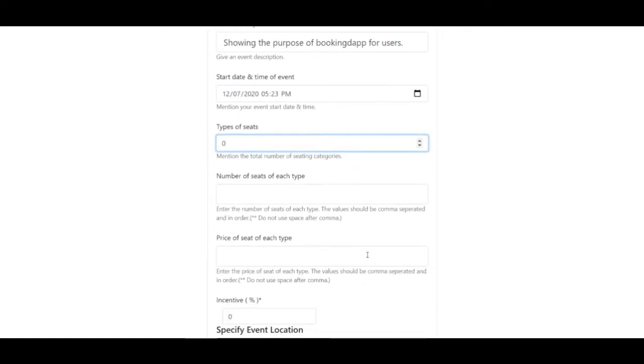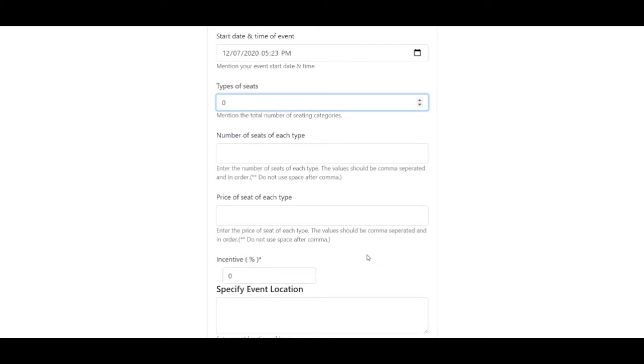Type of seats is okay. So basically, you have different types of categories of seats whenever you go to an event, or maybe even a cinema. Like you have different types. You have the balcony seats, or you have the lower order seats too. So this is basically a number to define how many categories of seats are there. So I'll put a 3 here.